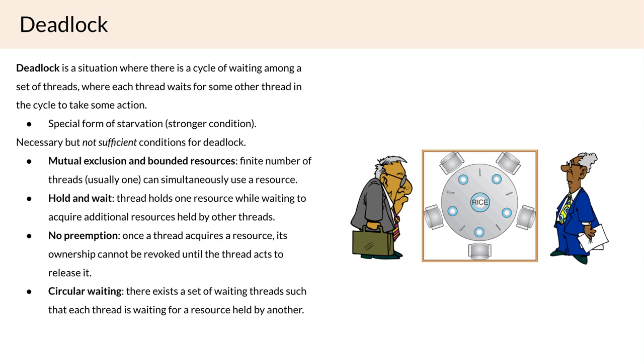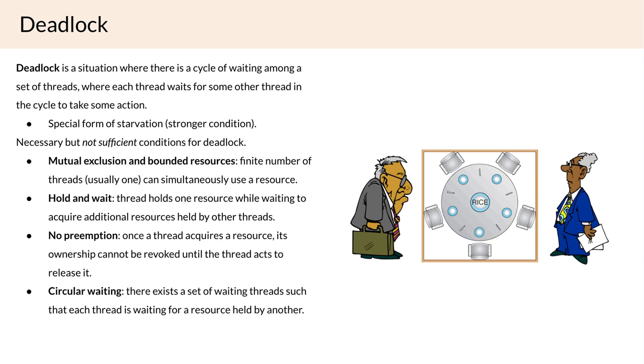Now, the last thing I said is part of the no preemption condition. In this example, deadlock is possible because we assume that once a philosopher picks up a chopstick, they're not going to put it back on the table until they've finished eating, and they need two chopsticks to be able to finish eating. If instead we allowed a philosopher to put down their chopstick, if, for example, they picked up the very last one, then someone else would be able to pick up two chopsticks at the same time, right?